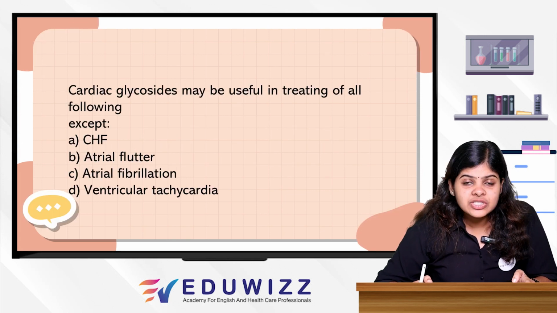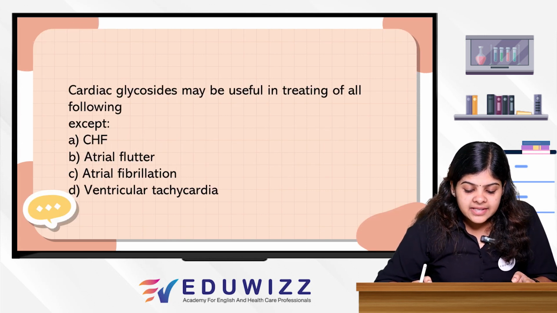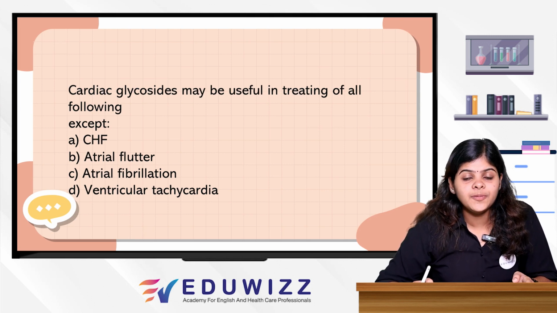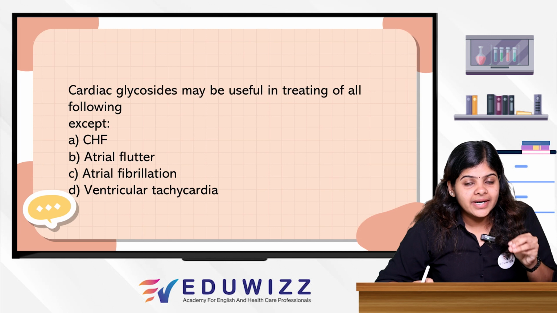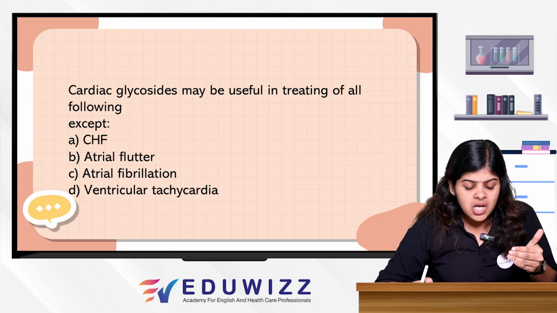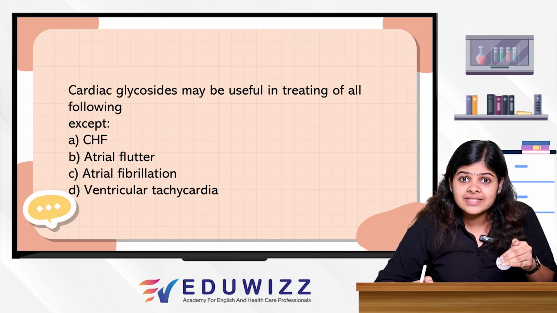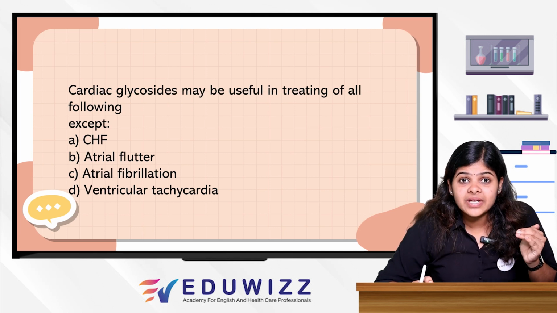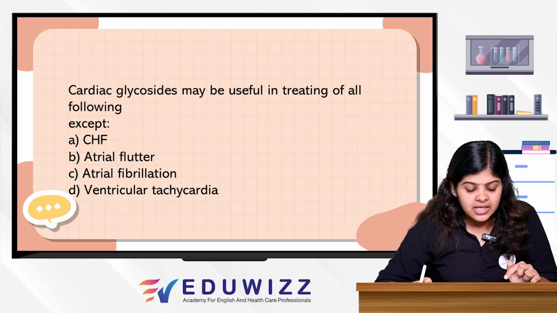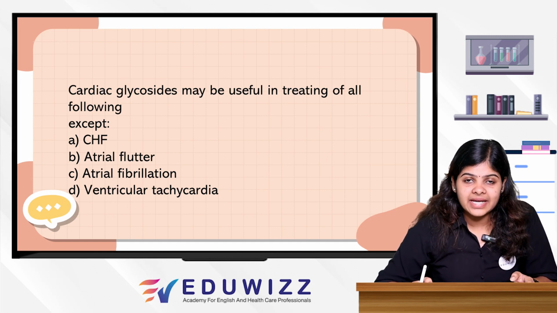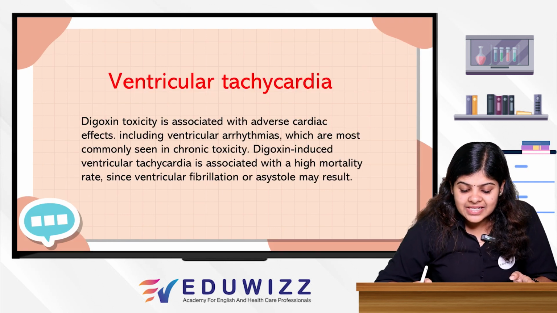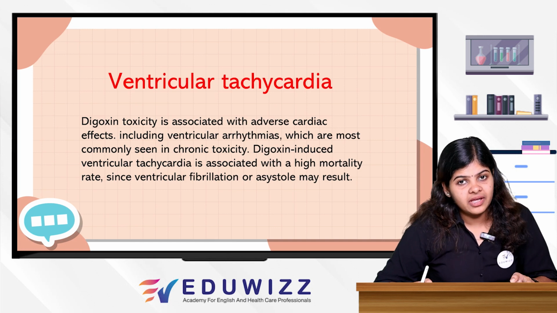Moving into the next question: cardiac glycosides may be useful in treating all of the following except. We all know that cardiac glycosides are given for cardiovascular patients. So in which of the following disease conditions can't we give cardiac glycosides? That is ventricular tachycardia, because digoxin toxicity is associated with adverse cardiac effects, right?